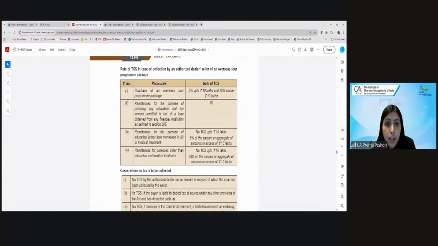But for remittances under LRS, up to 10 lakh there is no TCS. No TCS up to 10 lakh. But for overseas tour program package, it is 5% up to 10 lakhs.